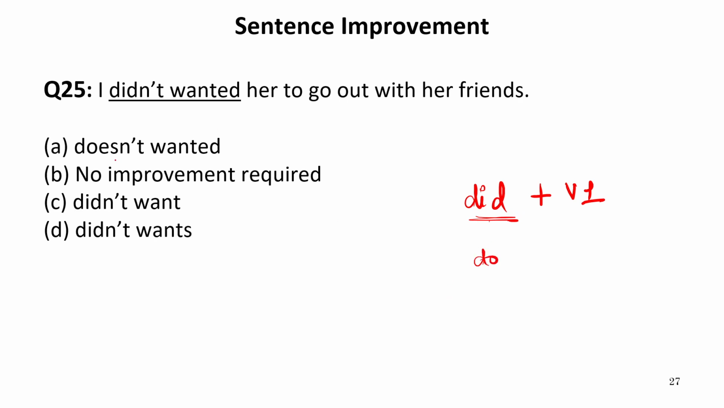Now let us see the options. Doesn't wanted, again incorrect, because doesn't is also followed by verb first form. No improvement cannot be the answer because this is grammatically incorrect. Didn't want. Didn't wants. Now wants is also incorrect because we cannot write the S or ES form with didn't. So our answer is C, which is exactly correct.